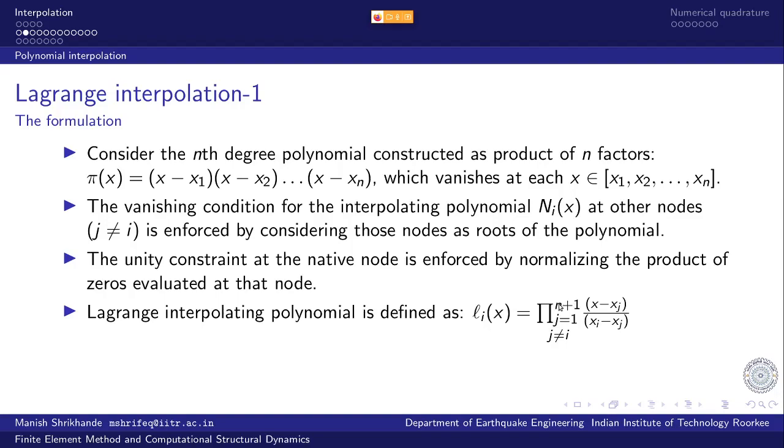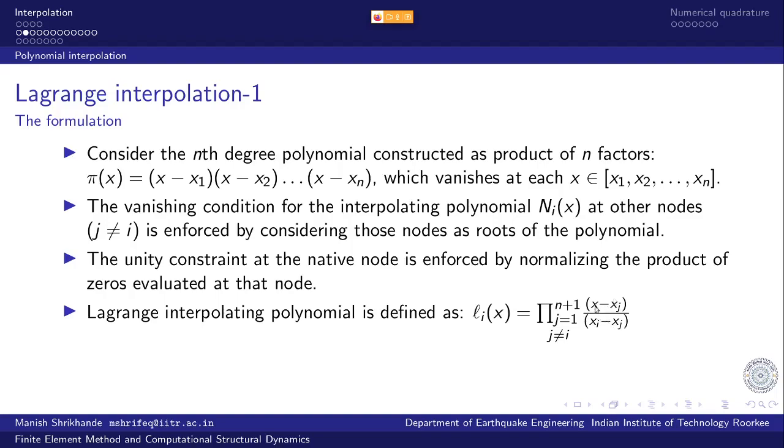Lagrange's interpolation is merely the accumulation of this product. Pi is the notation for product, for all nodes j ranging from 1 to n plus 1, such that j is not equal to i. So we accumulate all these products, and then this numerator is evaluated at the ith node, and that is placed in the denominator. So this is the normalizing condition.